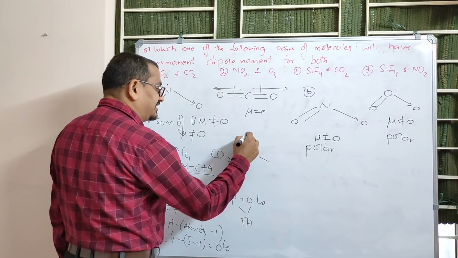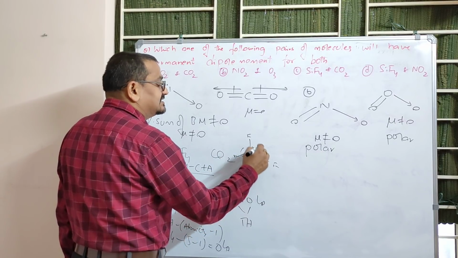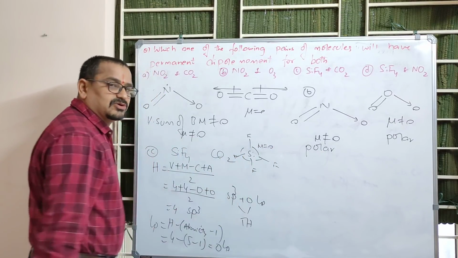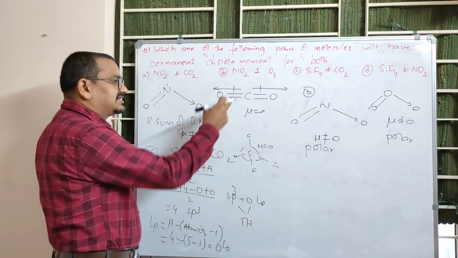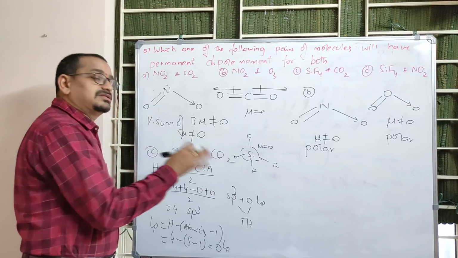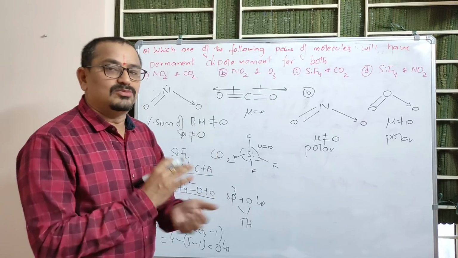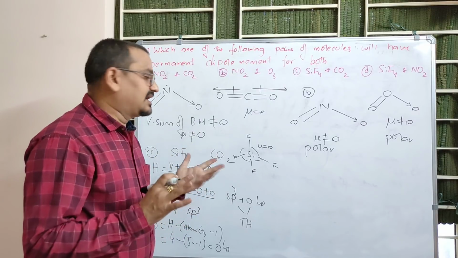SiF4 is tetrahedral where the bond moments are cancelling one another. See, the vector sum of these bond moments is 0. So it is a zero dipole moment molecule, and carbon dioxide is anyhow linear, a zero dipole moment molecule. So in this option, both the molecules have zero dipole moment, but we need permanent dipole moment for both. So this is not at all the answer.